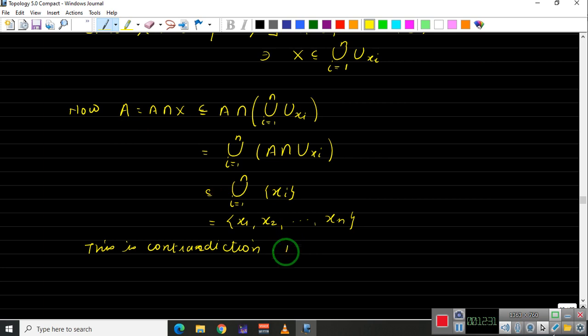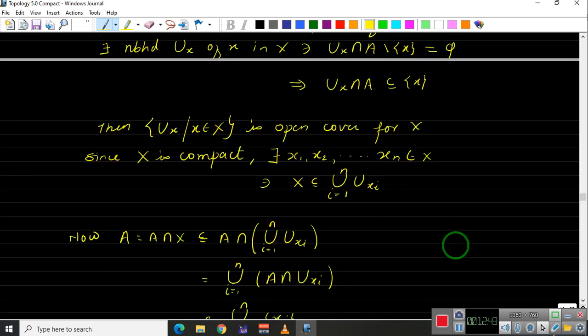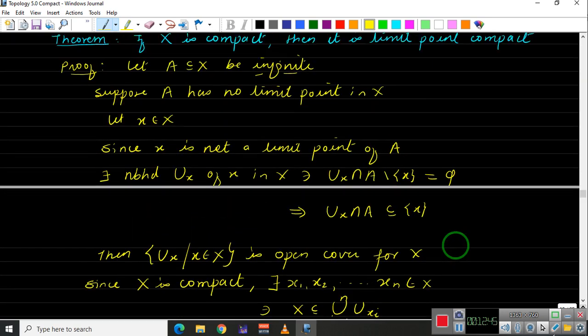So this is a contradiction as A is an infinite set. And why did we get this contradiction? We got this contradiction because we assumed that A has no limit point.